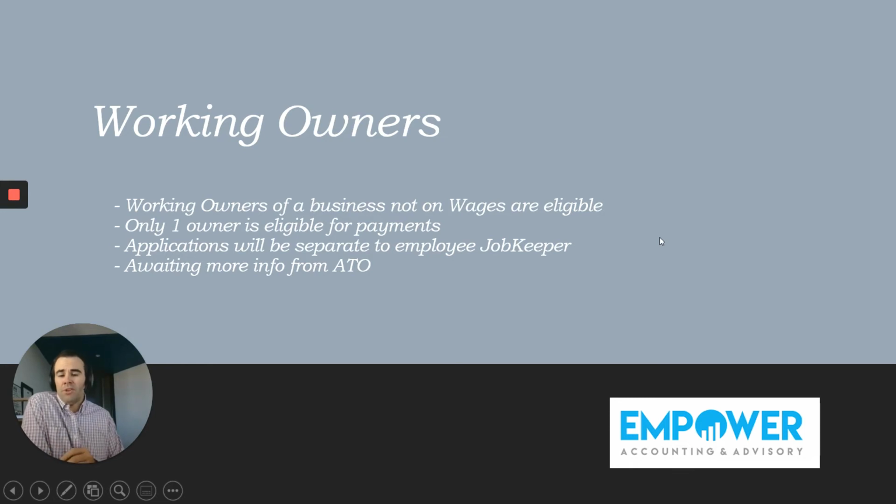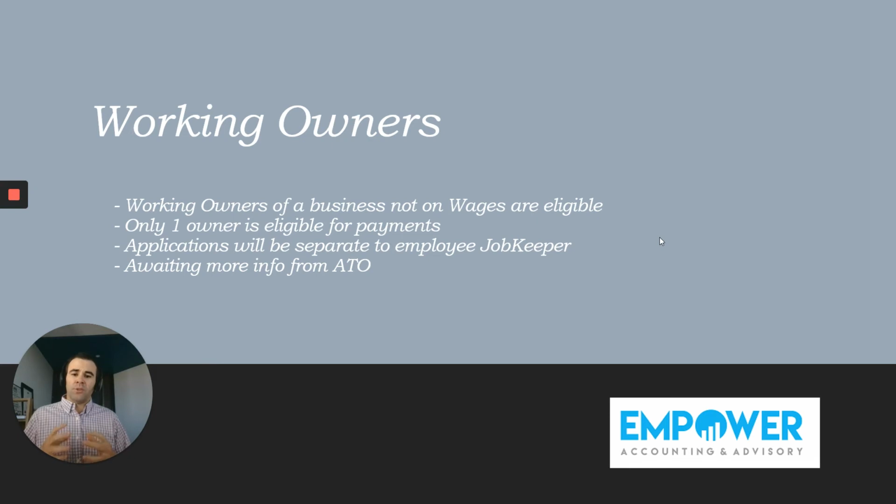Another new measure that we now know since the last video is that working owners are now eligible for the payments. These are owners who basically work in the business who are not technically on the books as wages. So they will be eligible. However, it'll only be one employee or one owner who will be eligible for these payments. So if you have a husband and wife team working in the business together who have not been on the books as wages, only one of them will be eligible for this payment.